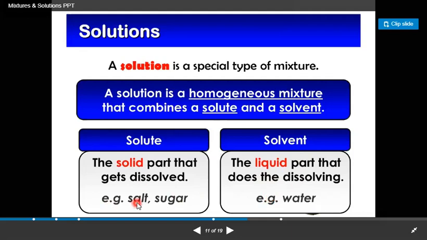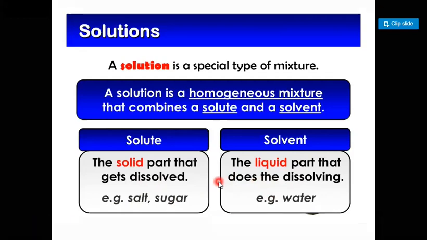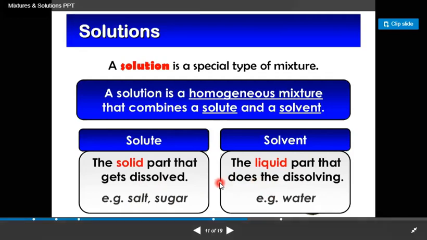If we take some amount of salt, this salt is a solute, and we mix it in a liquid, so that liquid part is the solvent. When these two are mixed together, they form a special type of mixture. This mixture is called a solution.